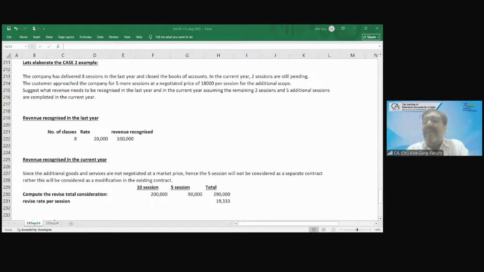The entity will recognize revenue only to the extent that certainty of collection is there. If certainty of collection is not there, the revenue is not required to be recognized at the time of delivery of goods and services. Whenever the certainty comes, the revenue has to be recognized.